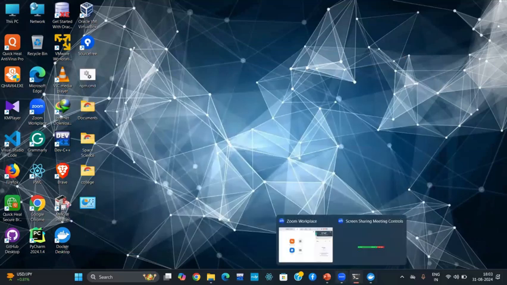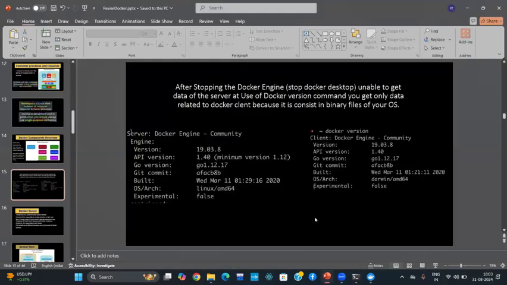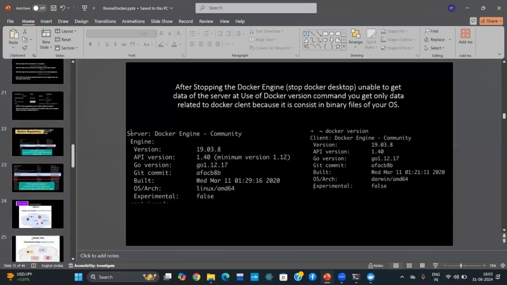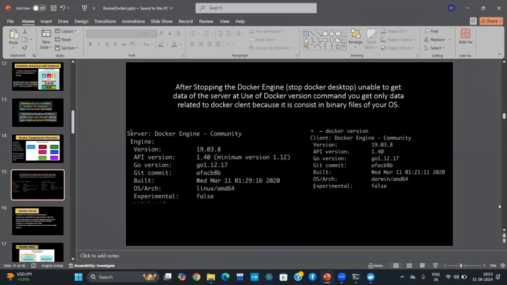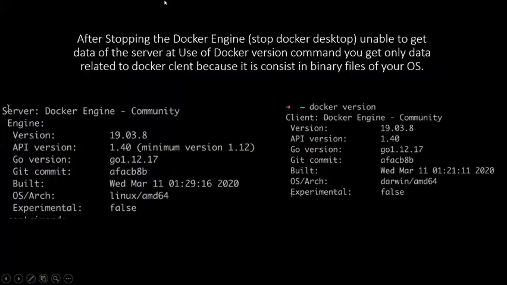So I'm moving forward with my presentation because we are on the 15th slide and I have approximately 45 slides. So I'll cover it fast. If you have any doubt, then you can ask me. Otherwise, I'm moving forward. Okay, so after stopping the Docker engine, unable to get data. If you see clearly, if I don't open Docker Desktop on my device, then only the client is there, not the server portion.